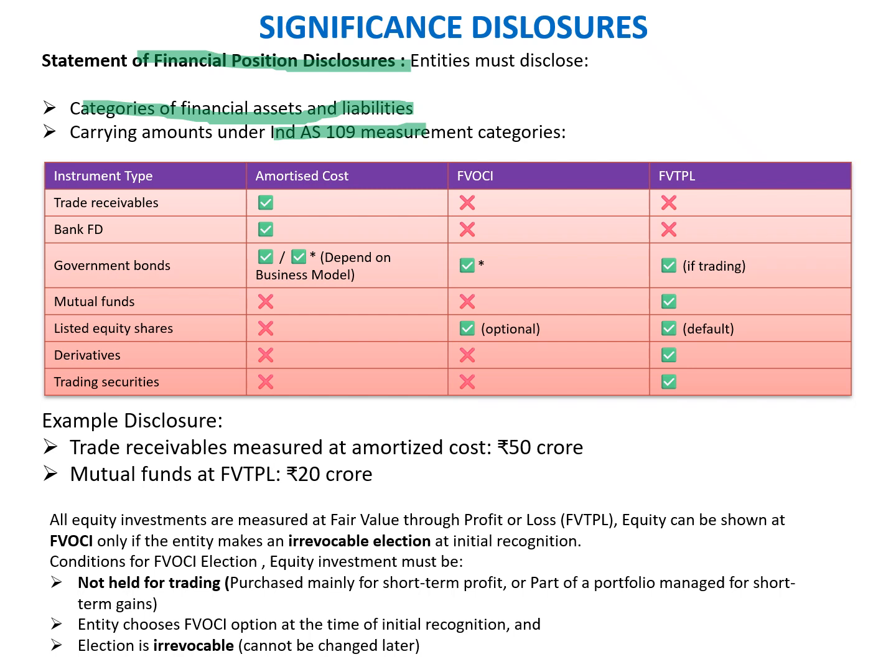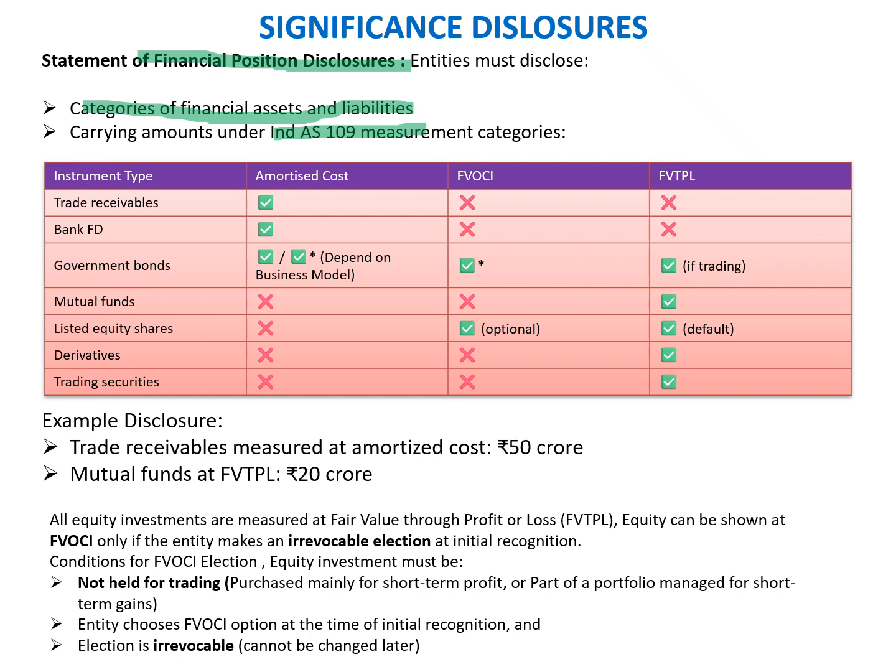This is based on the model adopted by the entity, and that model is largely as per Ind AS 109. So the three models are amortized cost, fair value through OCI, and fair value through profit and loss. Carrying amount is the amount at which it has to be measured, and the measuring and recognition principle is laid out in Ind AS 109. But how it has to be disclosed is taken care of by Ind AS 107.